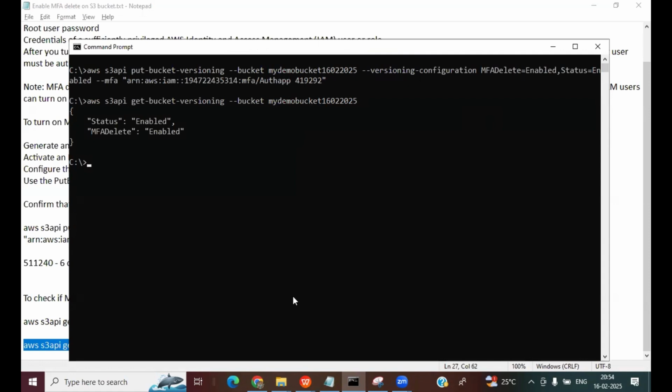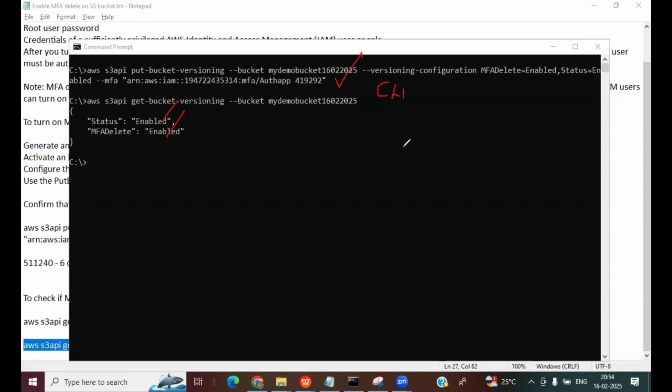Okay, now you can see here the status is enabled. MFA delete is also enabled. So this is how you enable the MFA delete option. And MFA delete option has to be enabled only via the CLI. You will not be able to enable it from the GUI. It can be enabled only from the CLI.